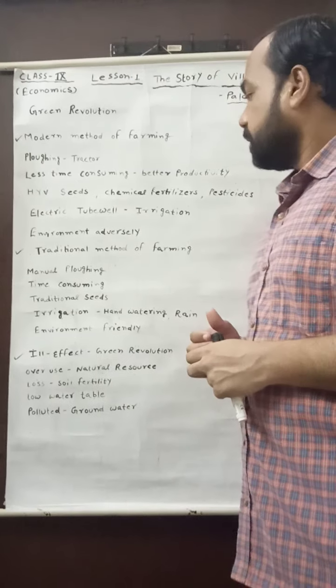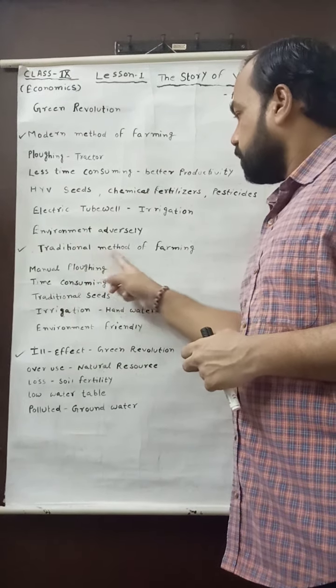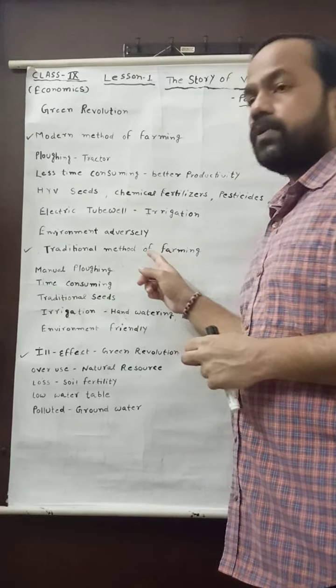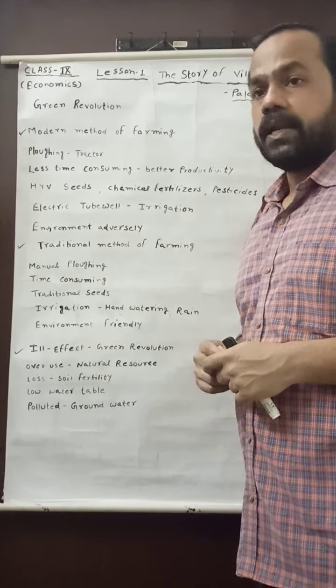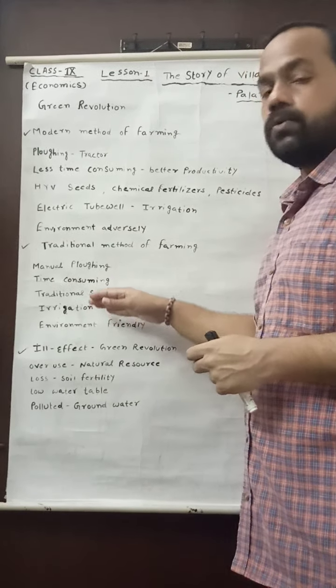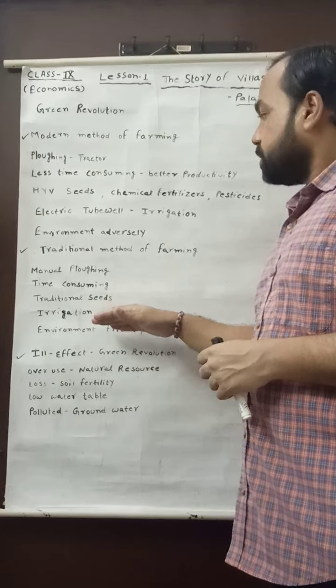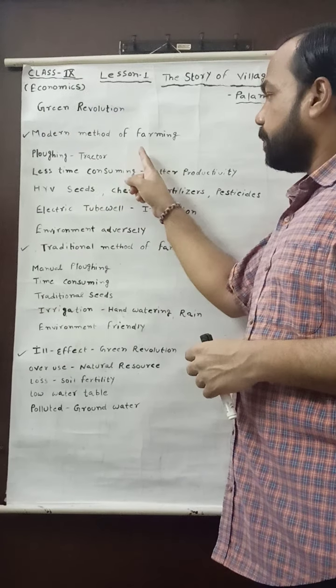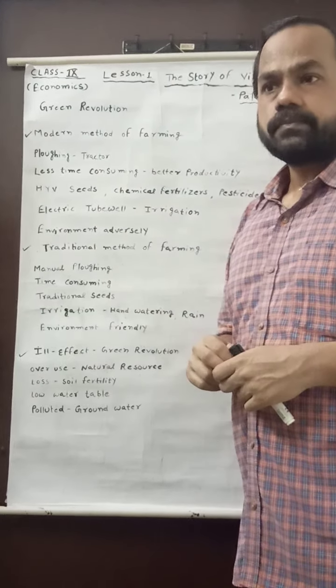fertility. After that, you may see very well that earlier, in the traditional method of farming, the irrigation was mainly based on hand watering, and it was also based on monsoon or rain. But you may see that in the modern method of farming, the irrigation is based on electric tube well.